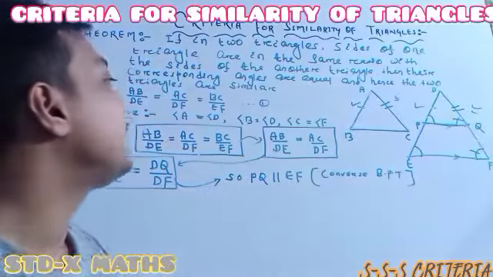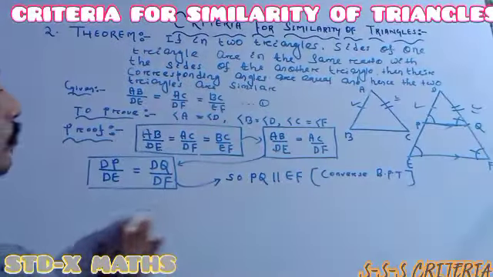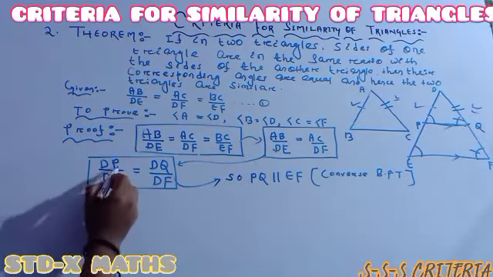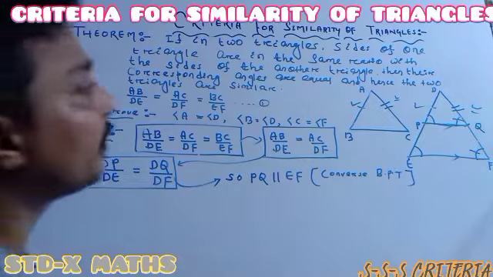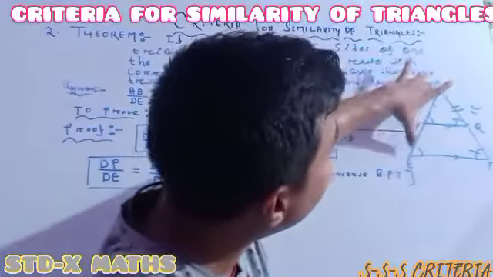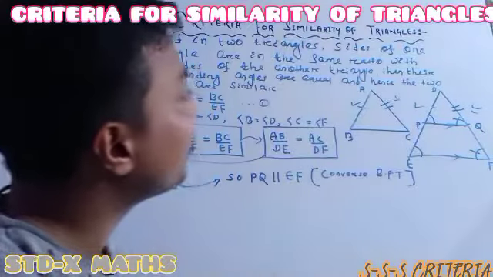Understood perfectly. Now I am showing you one thing. Here DP by EF is equal to DQ by DF. Where it has got DP by DF, it is equal to DQ divided by DF.